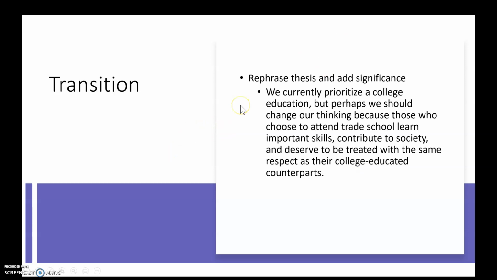And then finally, I'm going to write my transition sentence by rephrasing my thesis and adding in the significance of what I've talked about. We currently prioritize a college education, but perhaps we should change our thinking because those who choose to attend trade school learn important skills, contribute to society, and deserve to be treated with the same respect as their college-educated peers. So you can see that I've kind of rephrased the thesis here and my main points and then explained why it was important.